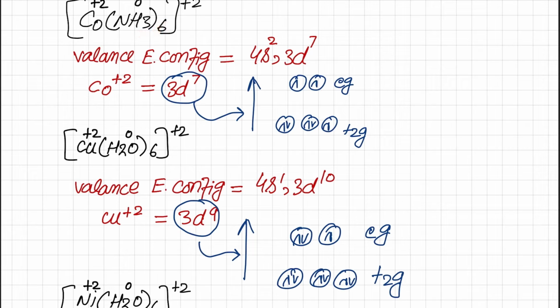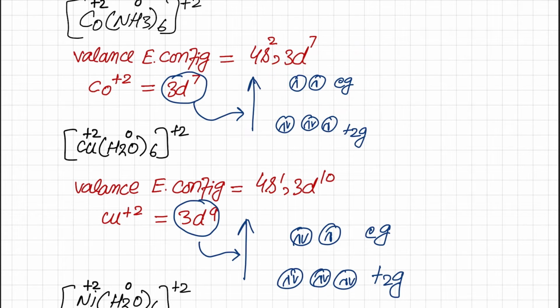Ammonia is intermediate between strong field and weak field ligands. In some cases we pair up electrons, and in some cases we don't, because of the intermediate strength of ammonia. Here it is considered a weak field ligand, and with a weak field ligand there is less splitting between Eg and T2g, so electrons will first be singly placed in all orbitals, and then the remaining 2 will be paired downward.